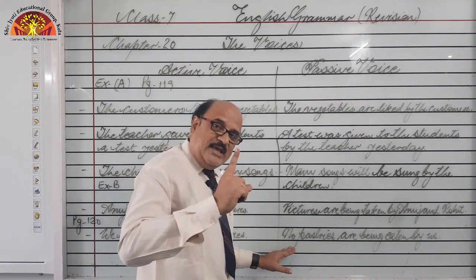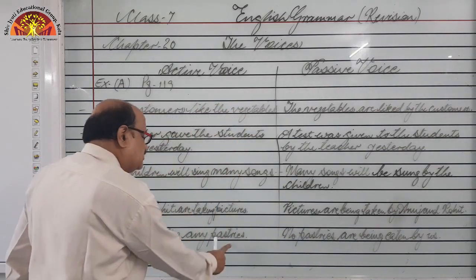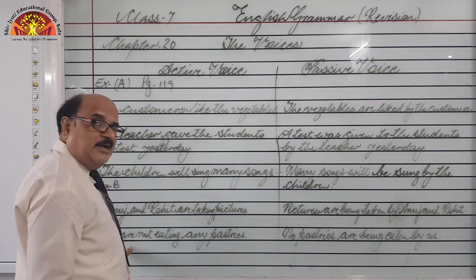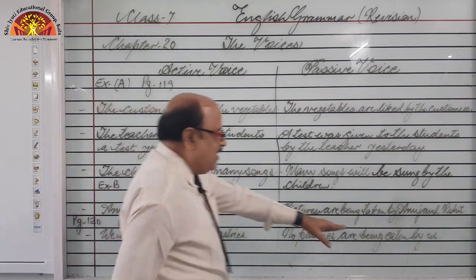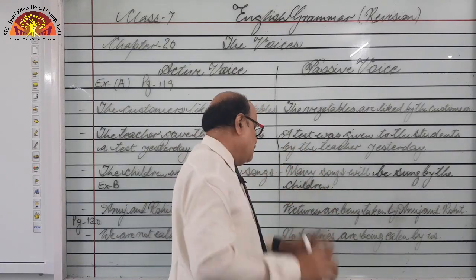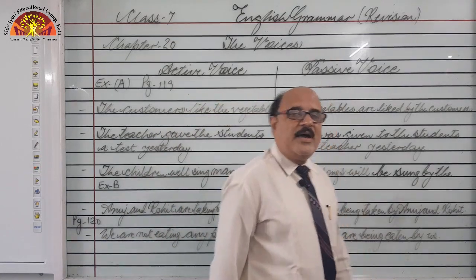Not plus any is always changed into no, right? So, any pastries will be changed into no pastries. Are remains as it is, and ing form is there. I told you being word is to be used to remove ing form, and we have to use third form. So, no pastries are being eaten by us.